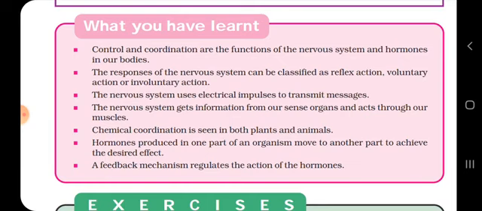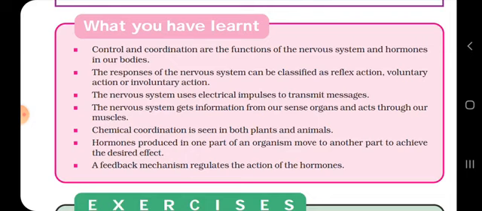The first point was that control and coordination are the functions of the nervous system and hormones in our bodies. The next thing was that the response of the nervous system can be classified as reflex action, voluntary action, or involuntary action. The nervous system uses electrical impulses to transmit messages.